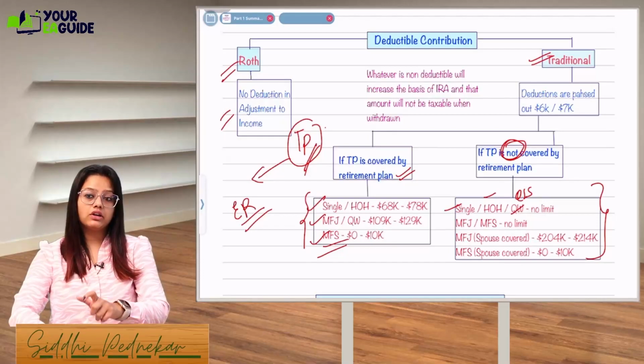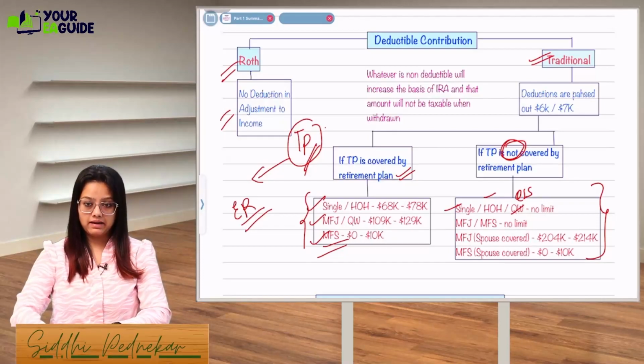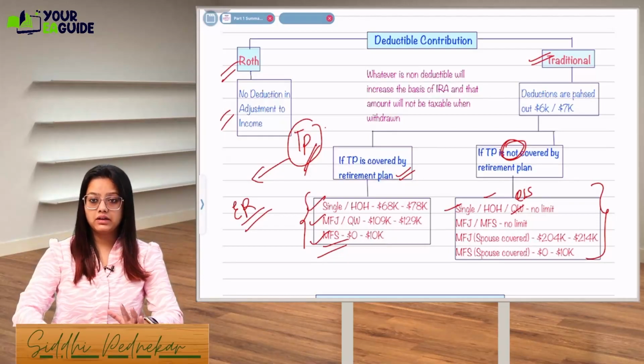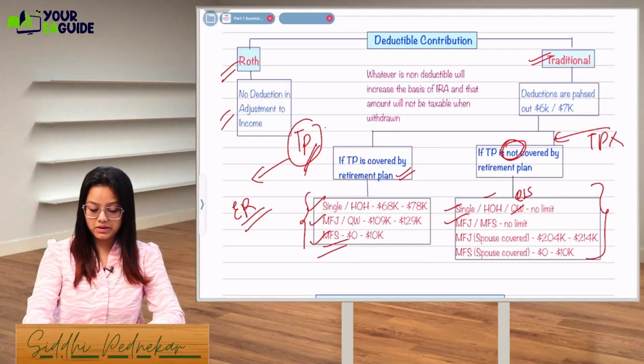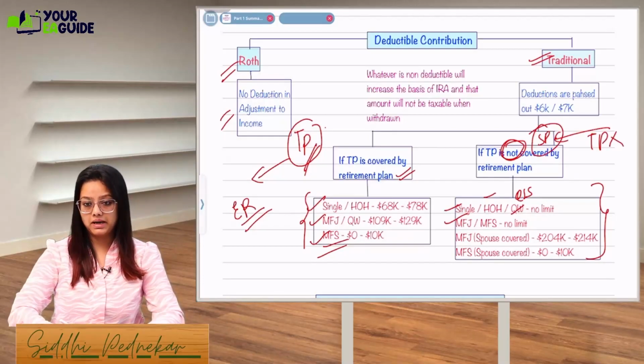If you are already not covered by the retirement plan, there is no limit in taking the deductible contribution, whether you are single, MFJ, MFS, any status. But let's say you are a taxpayer, you are not covered, but your spouse is covered by the retirement plan. Then what will happen for you?